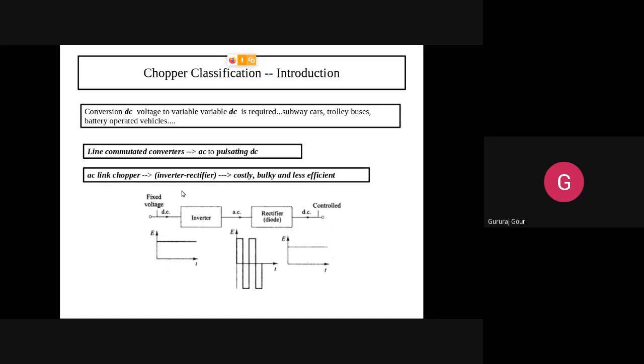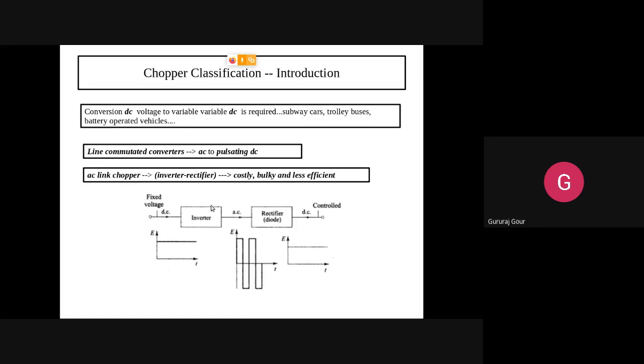This is an inverter, but an inverter rectifier or AC link chopper is different, which is going to be much costlier because they have to do the reverse operation. Inverter rectifier, now what is the rectifier doing? It is converting such kind of AC into DC. So this is a controlled one, maybe voltage controlled, phase controlled, or current controlled. So 3 parameters are there.